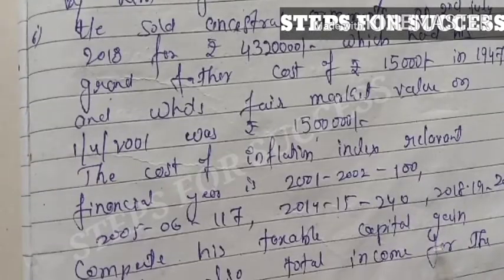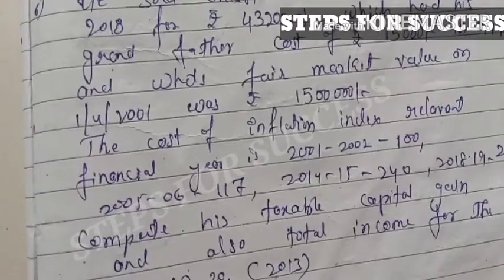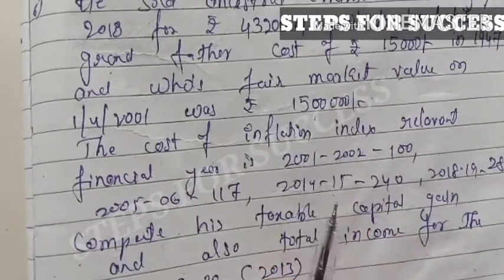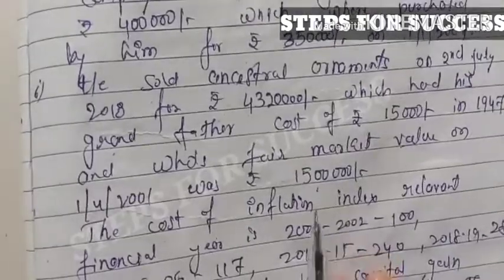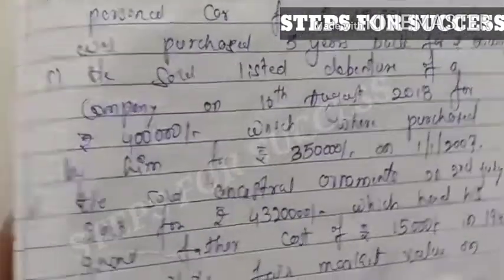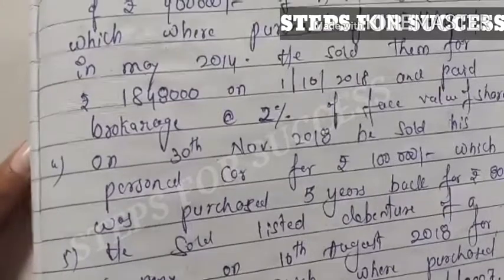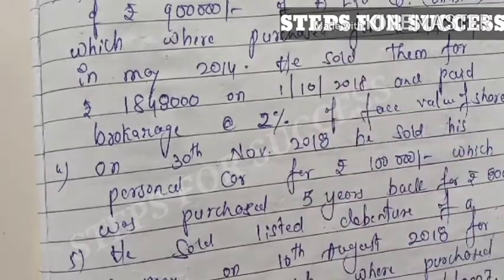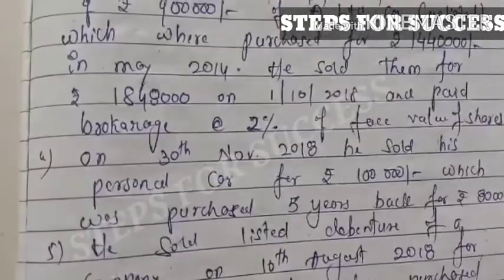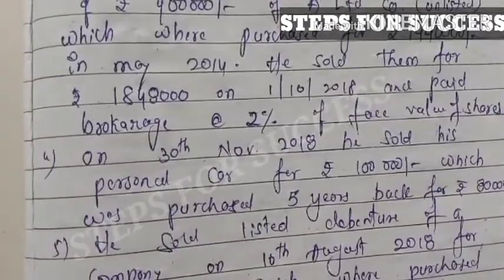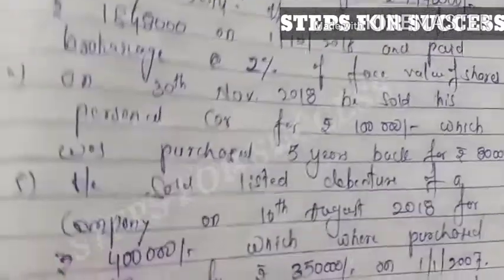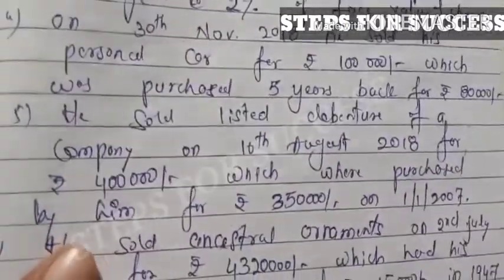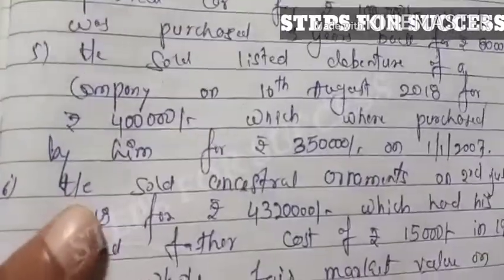Compute the taxable capital gain and also the total income for the assessment year 2019-20. This is a 2013 previous year question paper. So let's start how to solve this question. There are four things sold by Mr. Rahim. You must write the question first, then you can easily understand how to make the solution.